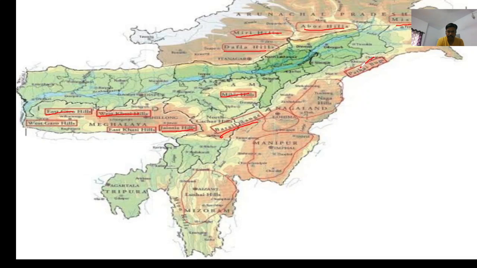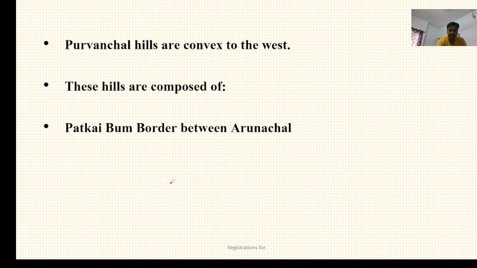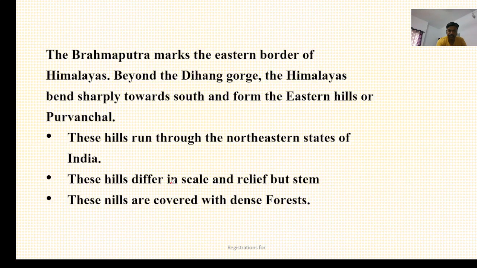From the eastern side, it is Patkai Bum, Naga Hills, Manipur Hills, then Mizo Hills and Tripura Hills. So these are the various mountains and hills of the northeastern states, and we are going to discuss them.